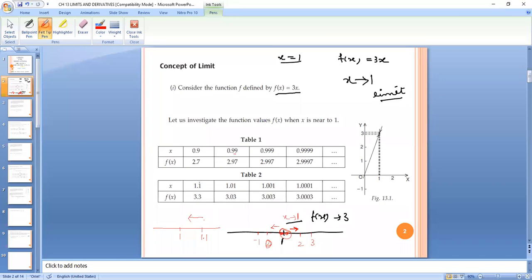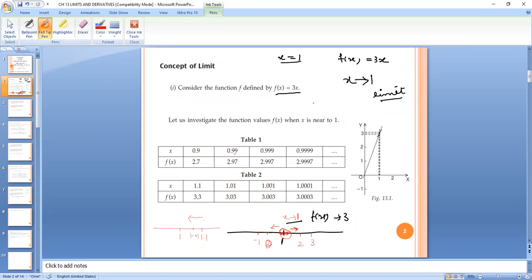When x is 1.1, f of x will be 3 into 1.1 is equals to 3.3. Now getting more closer, I am taking a value 1.01, right? Then substituting the values, my f of x will be 3.03.